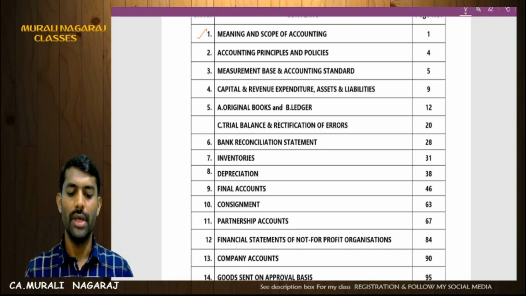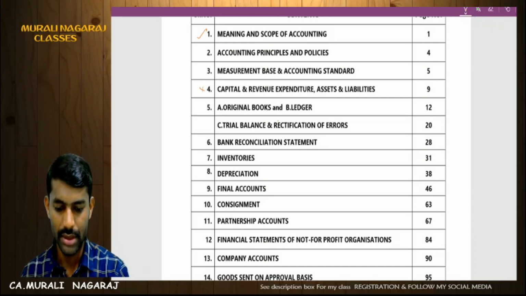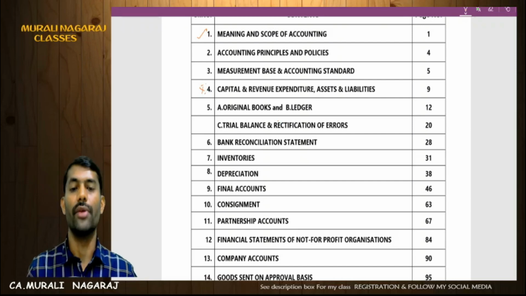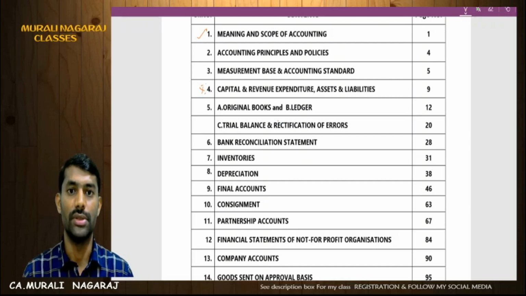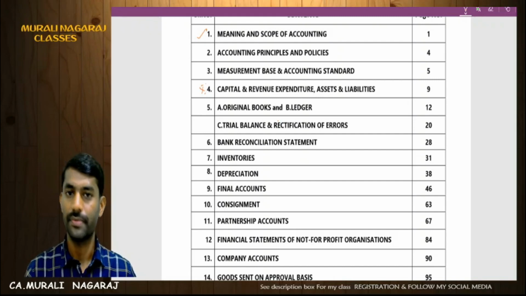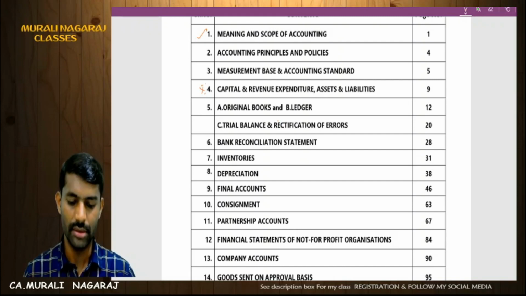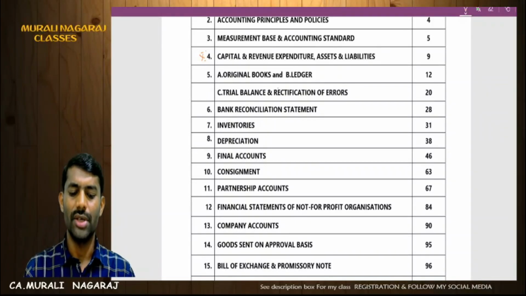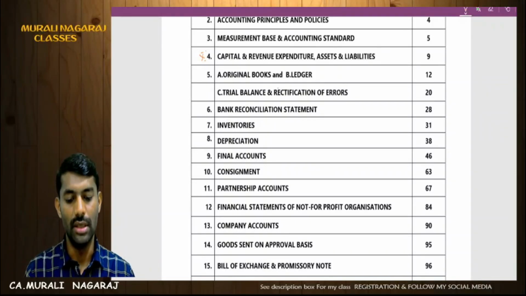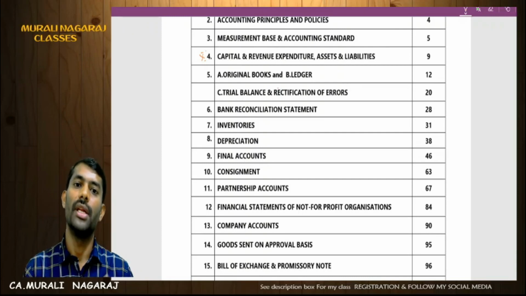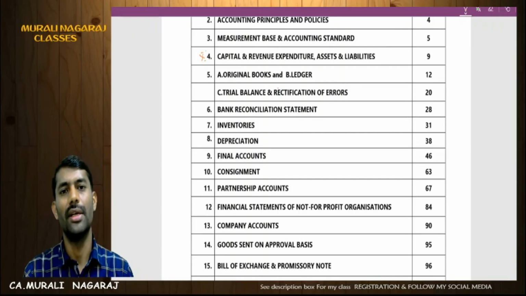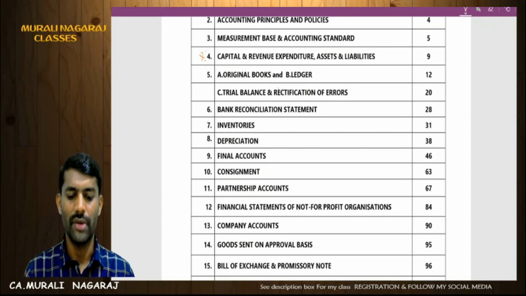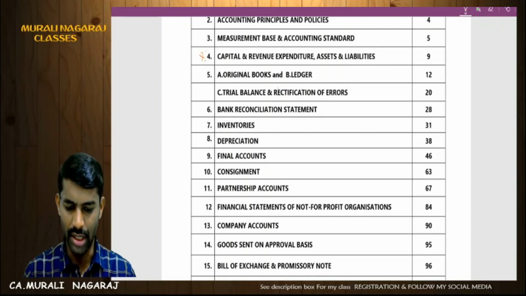Preferably 4 to 6 marks will come from this chapter, that is Capital and Revenue Expenditure. Theoretical questions will be there, even in a compulsory question they may ask for it. Next, in Original Books of Accounts, Journal and Ledger, usually no questions are pictured in this chapter, apart from question number 6 for 5 marks, where maybe journal entries or adjusting entries may be asked. Apart from that, there is no weightage for this chapter.